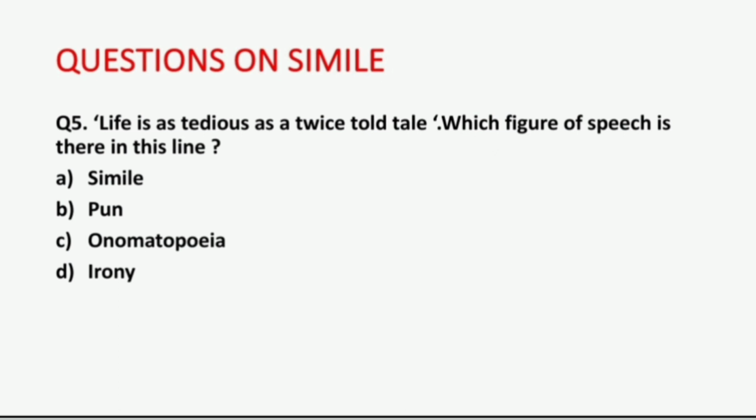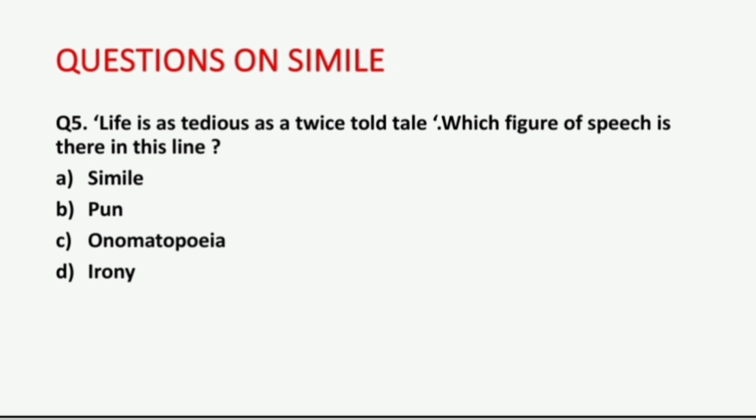Life is compared to a twice told tale, and life is tedious. Tedious means very tiresome, dull, boring. So when you hear a twice told tale, you will get bored because you've already heard it and you'll get no interest. So life is compared to a twice told tale. Two dissimilar objects are compared using like or as. So clearly this is an example of simile. So option number A is the correct answer.